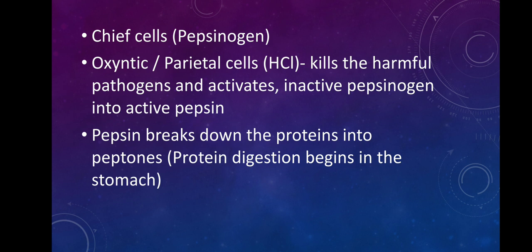Now why is hydrochloric acid secreted in our stomach? Hydrochloric acid creates an acidic medium for the food which is there in our stomach, which will help to kill all the harmful pathogens which are there in our food. And one more very important function that HCl does is, HCl activates the inactive pepsinogen and converts it into active pepsin. So what is the role of pepsin? What is pepsin? Pepsin is nothing but an enzyme. The role of pepsin is to break down the proteins into peptones.